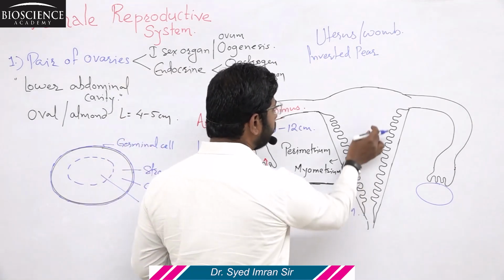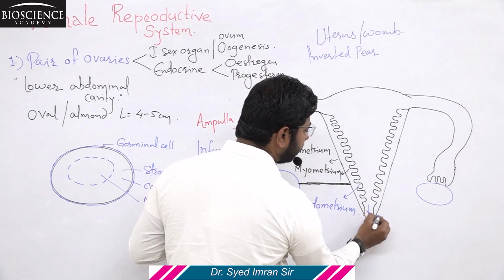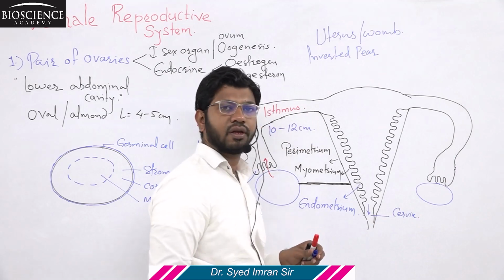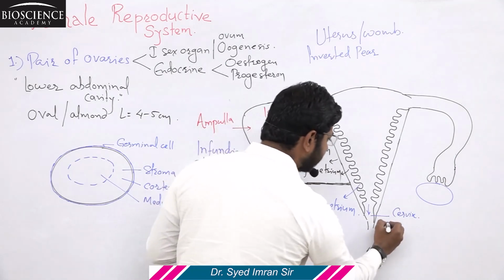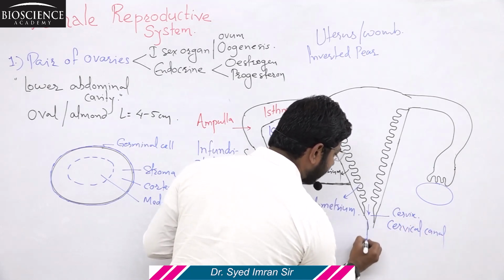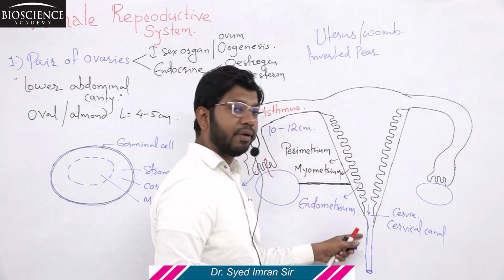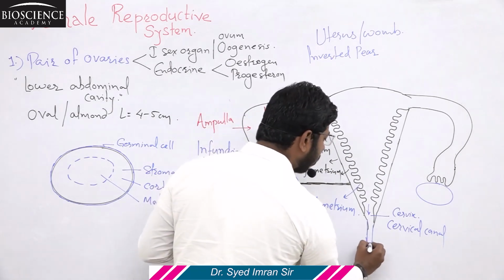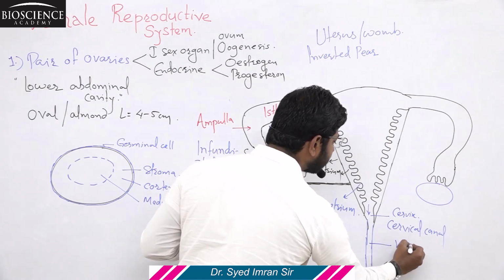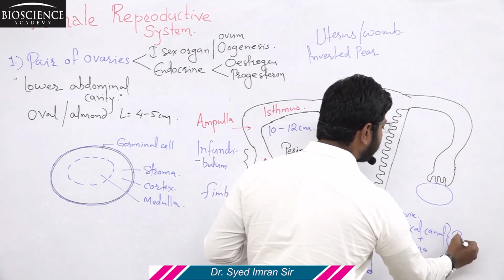Now, this is the uterine cavity. The uterine cavity leads into a narrow cavity. This space is called the cervix, and the space inside the cervix, meaning the cavity of the cervix, is known as the cervical canal, and this cervical canal continues again into an approximately 10 to 12 centimeter long canal. This long canal after the cervical canal is called the vagina. So the vagina along with the cervical canal forms the birth canal.